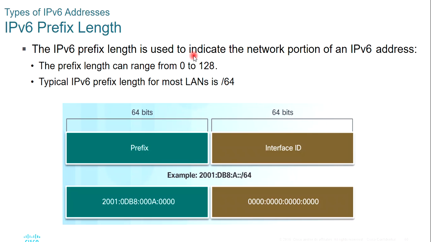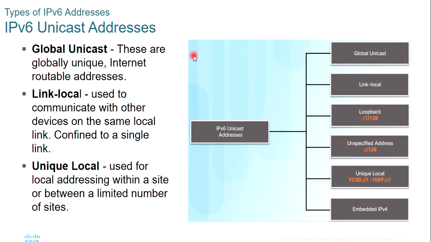Let's move forward. These are the different types of IPv6 unicast addresses. As you can see in this diagram, the first one is global unicast. It is like public IP address space, which is unique on the internet, and the next one is link local, which is used to communicate with other devices on the same local link. It means that a packet which is using a link local address can't cross the local link. It can't cross the network, it can't reach from one network to another network, from one router's interface to another interface.